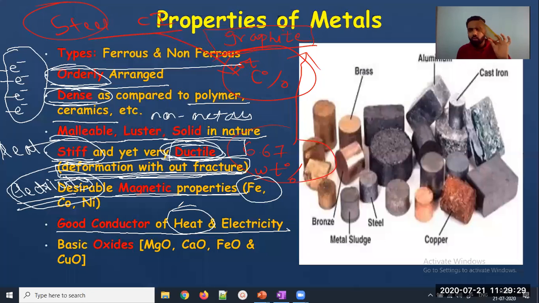This is a plastic. What if I try to heat it? This will melt. But what if I try to heat a steel? We know the utensils that are used in our day-to-day appliances in our home are actually made of steel or some kind of a metal. What will happen if we try to heat it? Those materials do not melt. So those materials which do not melt and can accommodate heat into themselves are called good conductors of heat. And those which can carry electricity are called good conductors of electricity.